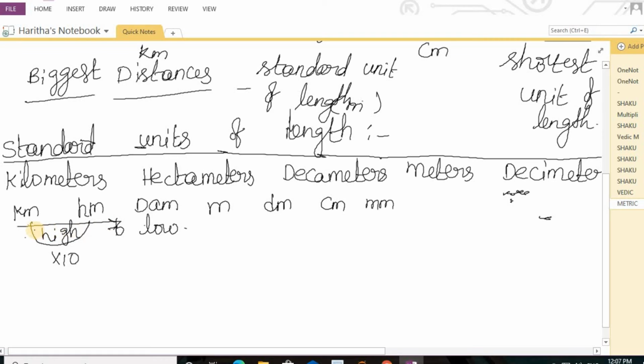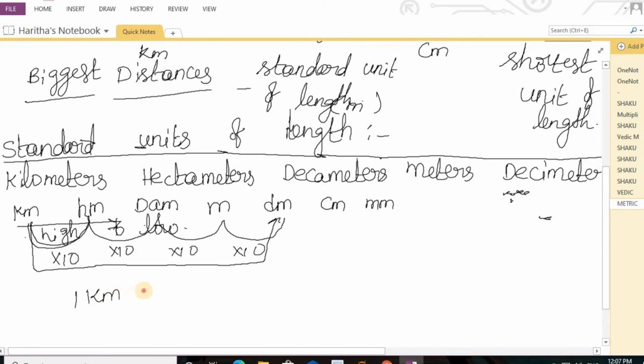For example, from kilometers, if I want to find out decimeters, how many jumps should I do? Kilometers to hectometers, to decameters, to meters, and then decimeters. So 1, 2, 3, 4. That is the reason 1 kilometer is equal to 10,000 decimeters. In this way you can write.